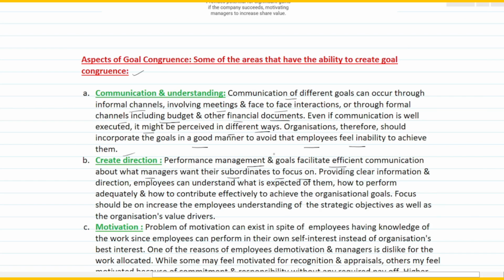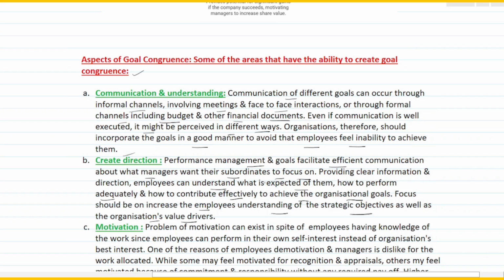Now, providing clear information and direction, employees can understand what is expected of them. So if communication is proper, they would know what exactly to achieve, how to perform adequately, right? What should be their task and how they should undertake it, and how to contribute effectively to achieve the organizational goals. Focus should be on increasing the employees' understanding of the strategic objectives as well as the organizational value drivers.